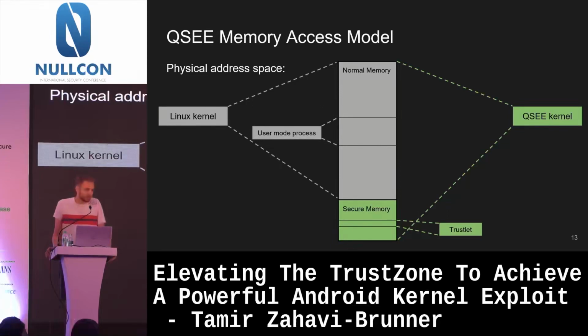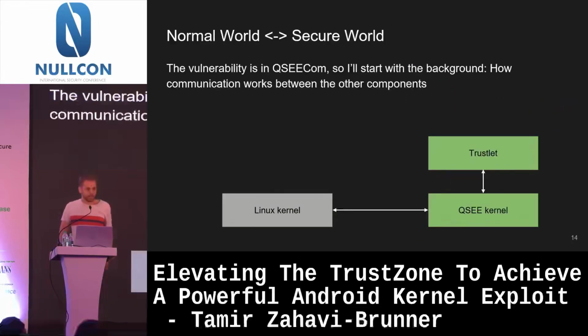But now there comes the question: we want this trustlet to communicate with the Android user mode process. And ideally, we want this communication to be efficient and not copy memory all over. So there should be a way for them to share memory just for this communication. I'll go into that gradually. First I'll talk about all the components involved other than QC, what happens between the user mode process and the Linux kernel, and then I'll go into that, mostly because that's where the vulnerability is, so I'll finish with that.